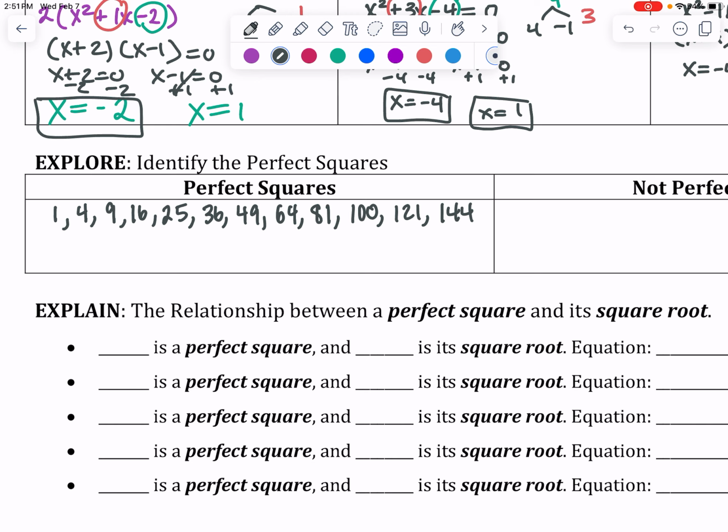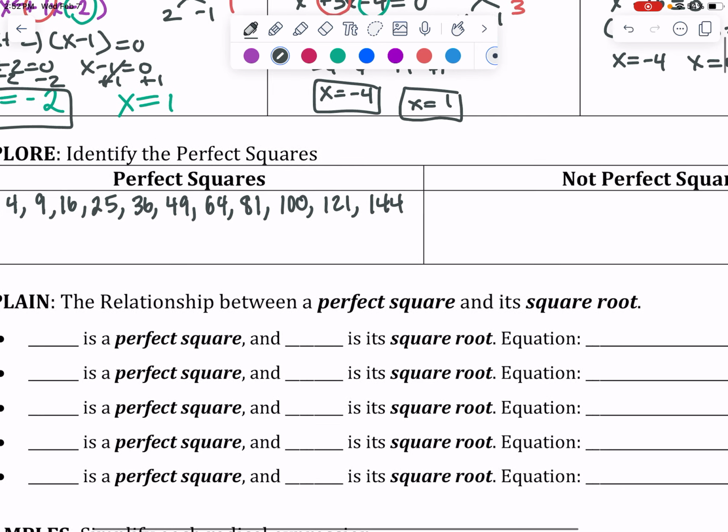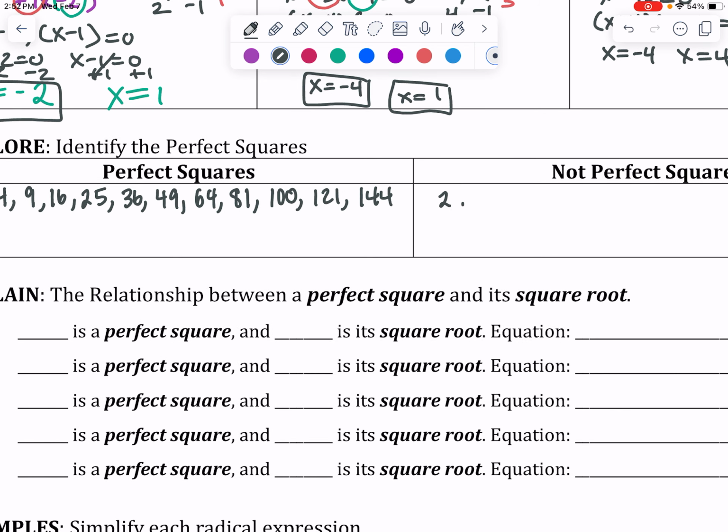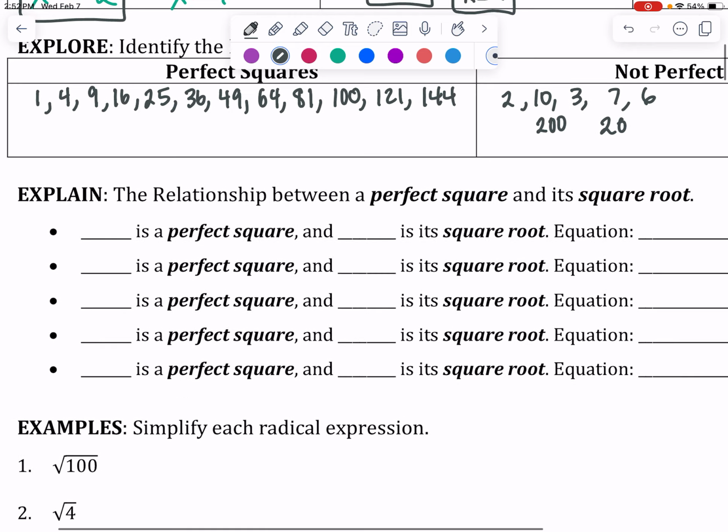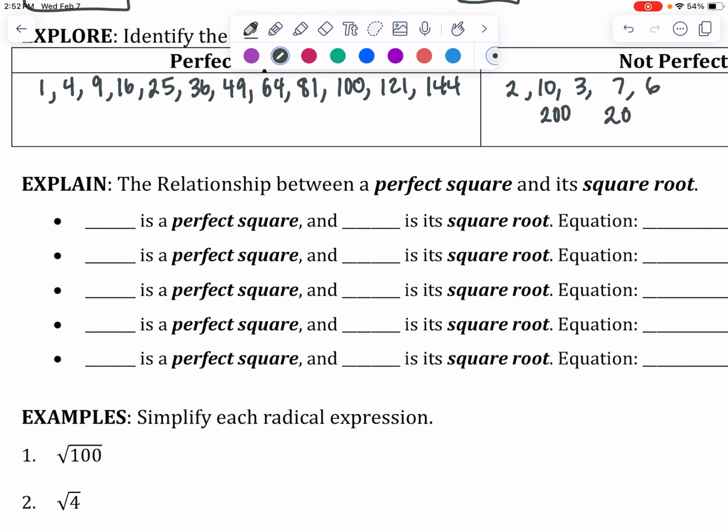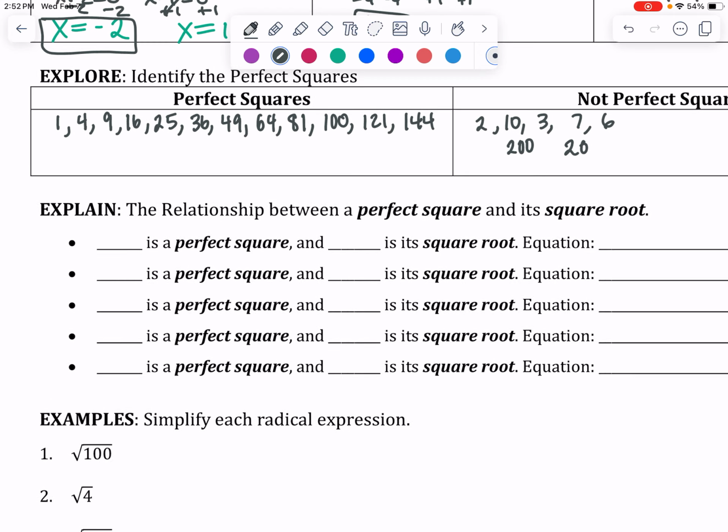It's suggested if you're honors to memorize these because it's very helpful to have them memorized. Some numbers that are not perfect squares are 2, 10, 3, 7, 6, because nothing squared would give you 2. A lot of people mistake 200 for a perfect square or 20 for a perfect square. They're pretty numbers, they're even numbers, but nothing squared would give you them. If you were to try to square root them, you would not get a pretty number. Perfect squares have to have a whole number square root.